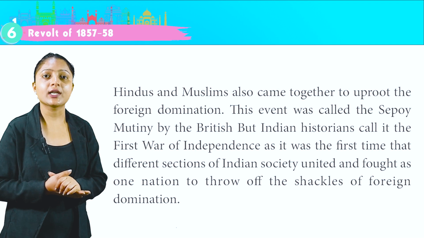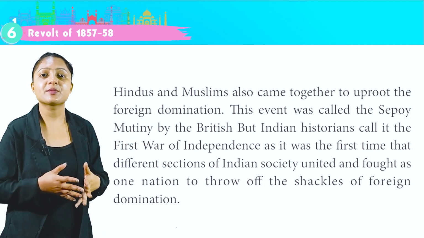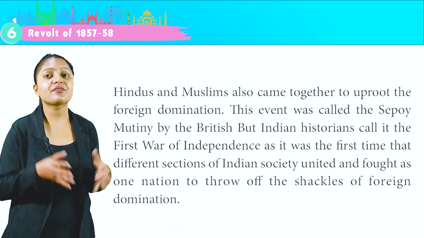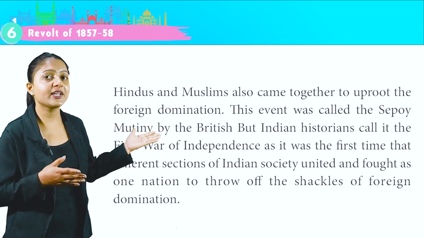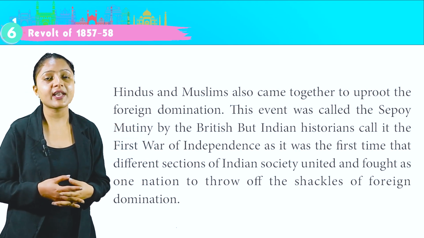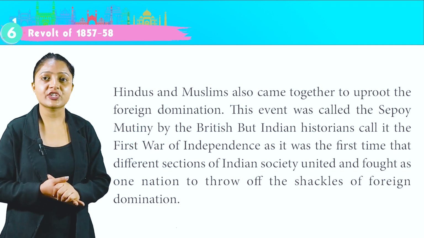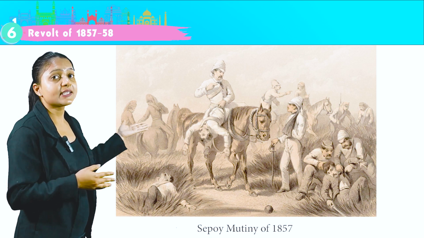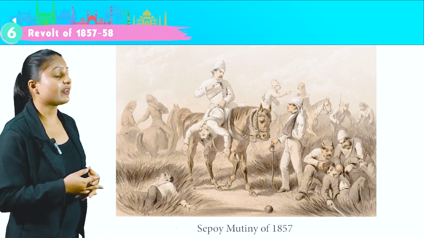This event was called the Sepoy Mutiny by the British, but Indian historians call it the First War of Independence, as it was the first time that different sections of Indian society united and fought as one nation to throw off the shackles of foreign domination. This is the image of the Sepoy Mutiny of 1857.